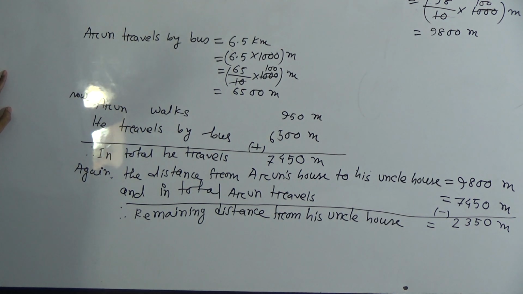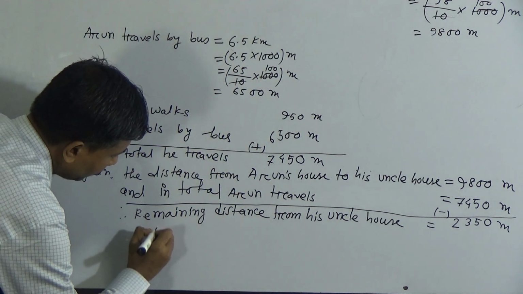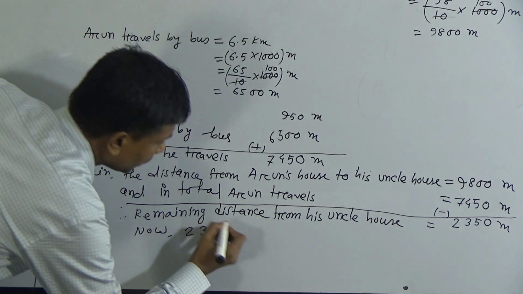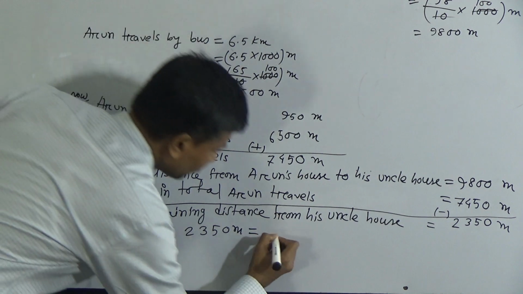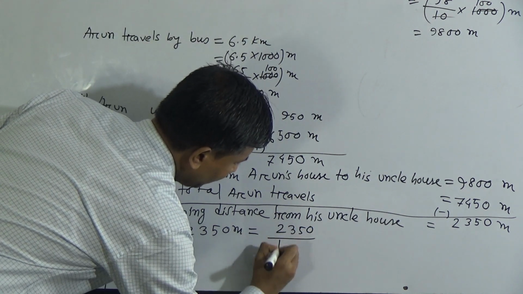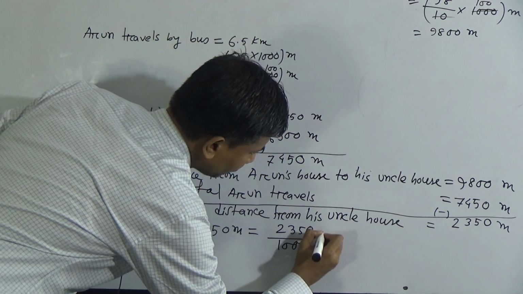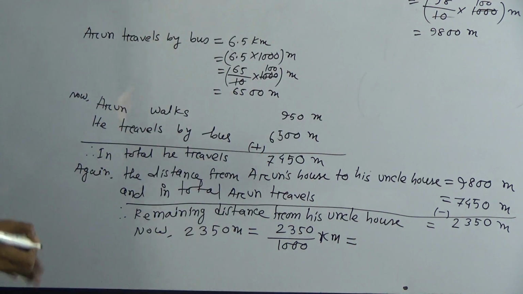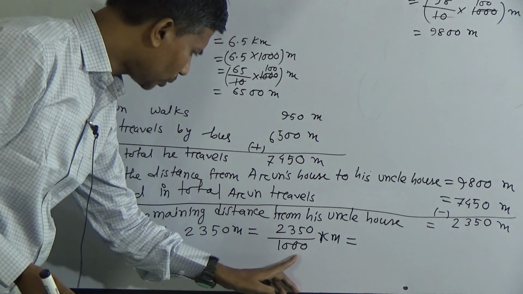into kilometer. Okay, now write 2,350 meter. This is equal to what? 2350 by 1000 kilometer. We know 1 kilometer equal to 1000 meter. Look, 1, 2, 3.